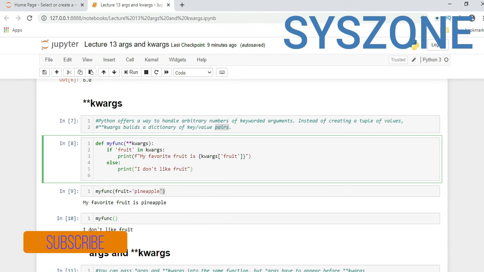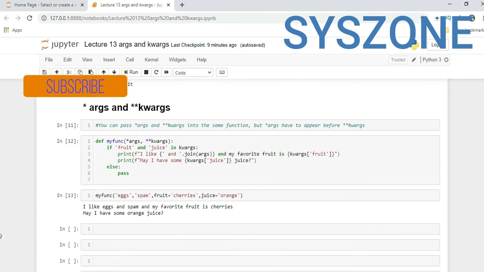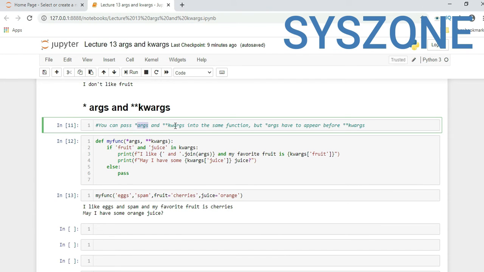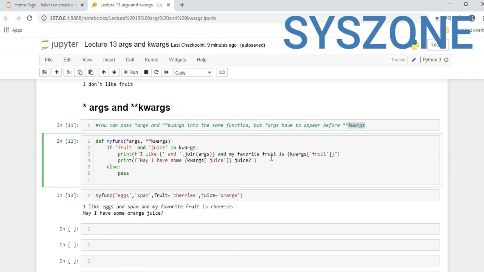Now we can use both kwargs and args in the same program. You can pass star args and double star kwargs into the same function, but star args have to appear before kwargs. So if we are calling any function, first it should be followed by the star args or a normal argument, then we can pass dictionary format values or kwargs values.